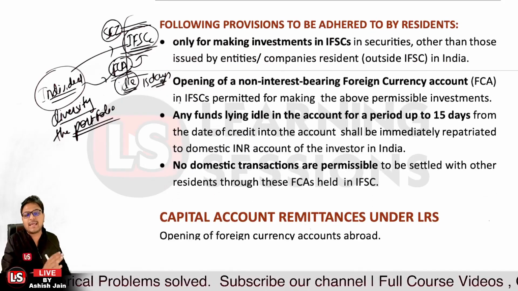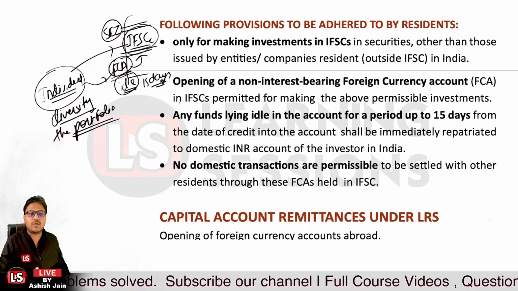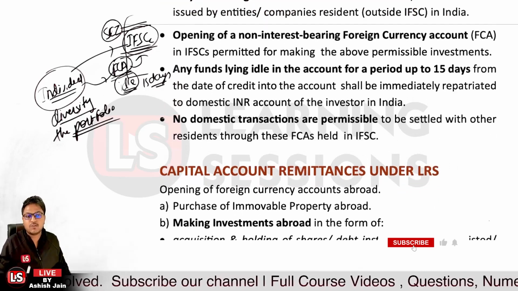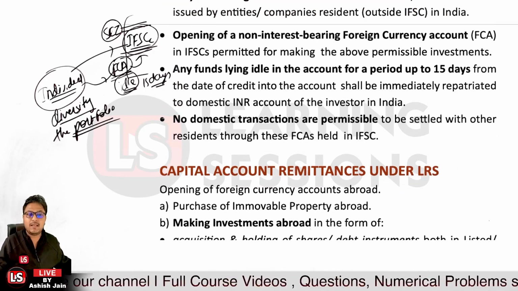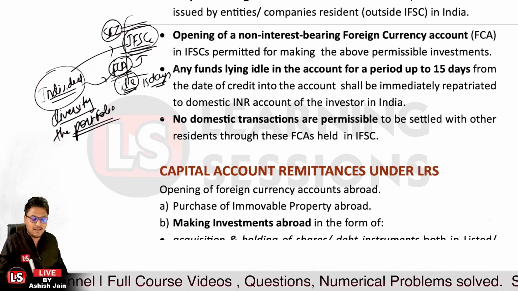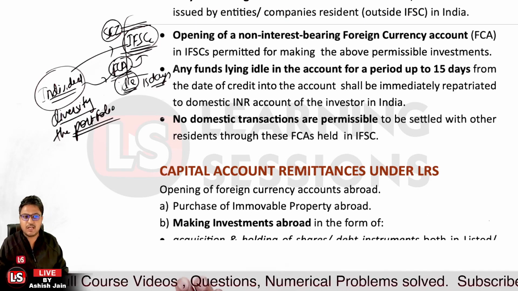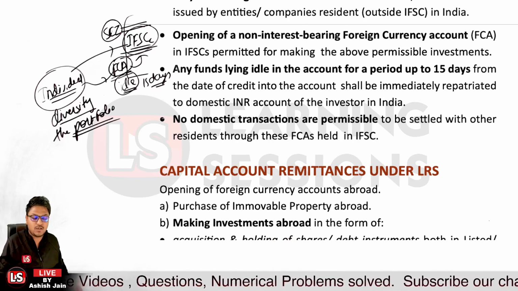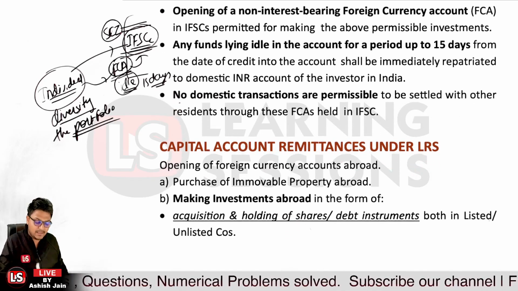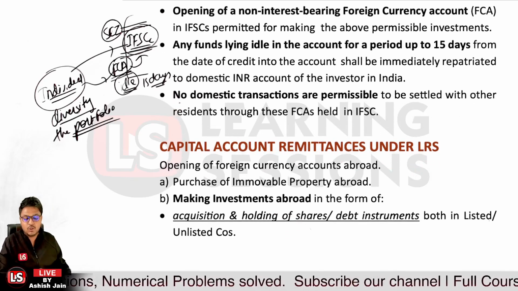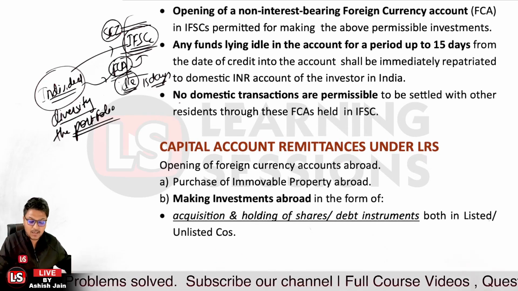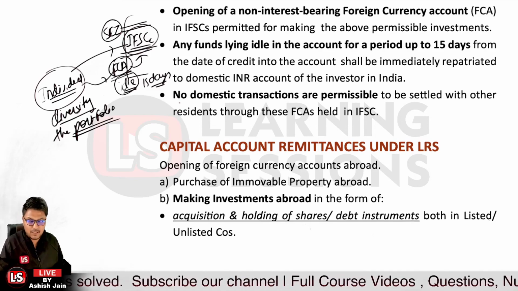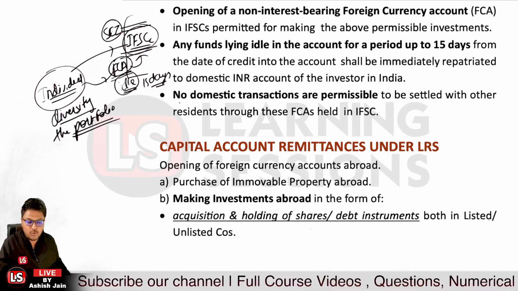Now, the capital account remittances which are allowed under LRS, let's have a look at them. For that purpose, you can use the amount for purchasing immovable property abroad. You can make investments abroad. Investments can be made in JVs, that is joint ventures, or in wholly owned subsidiaries. You can acquire the shares of the company. You can invest into the capital of the company. You can infuse capital into the company, like subscribing to the MOA.